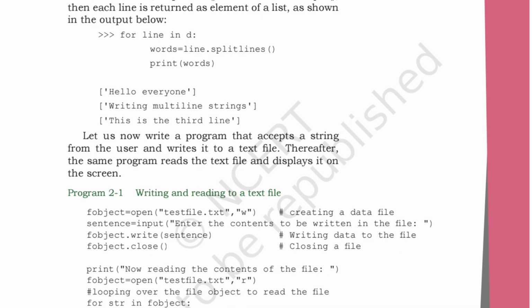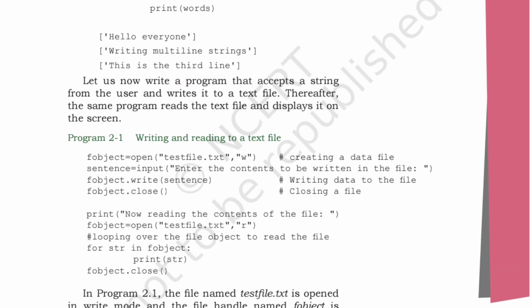Again writing and reading to the text file. f object is equals to open text file dot text, w.